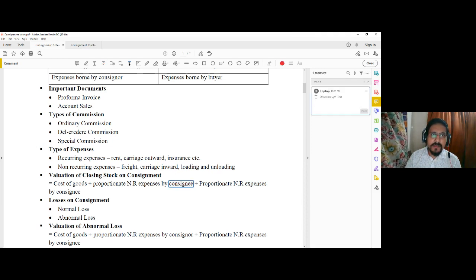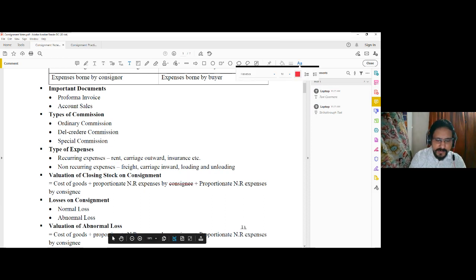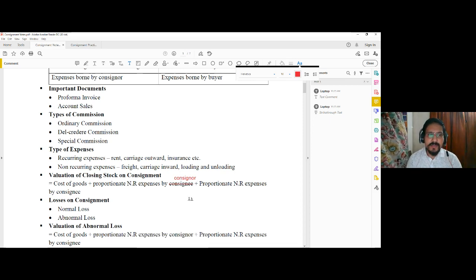I will rectify and upload the correct note in the classroom, so if you visit the classroom, you will get this corrected. So non-recurring expenses incurred by the consignor plus proportionate non-recurring expenses by the consignee. Now this valuation aspect I will discuss with the help of one example.